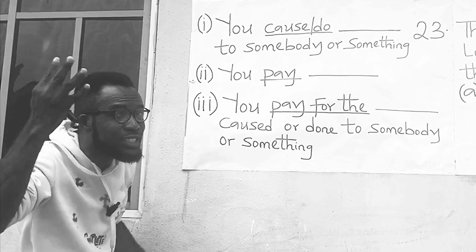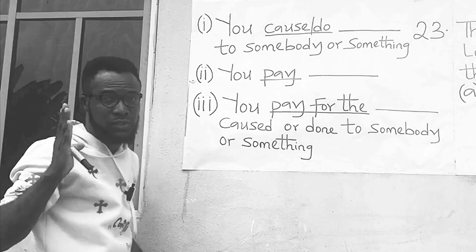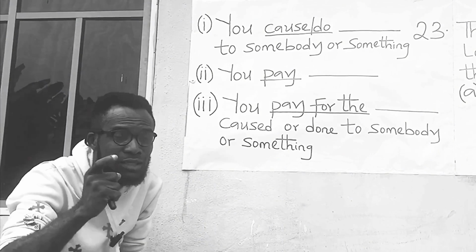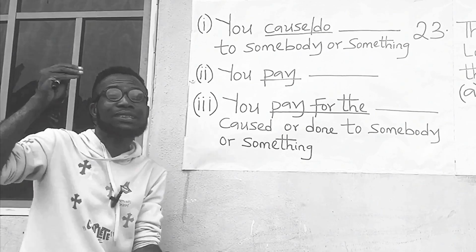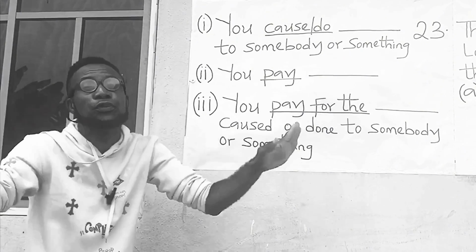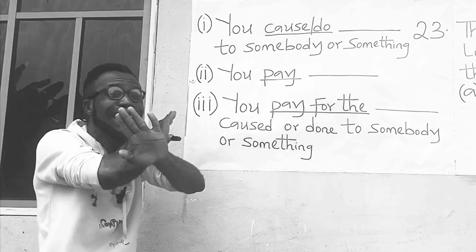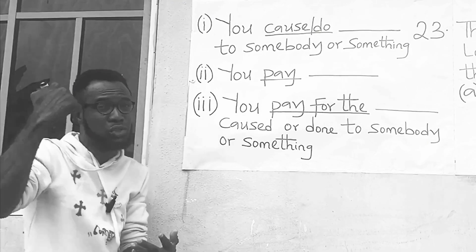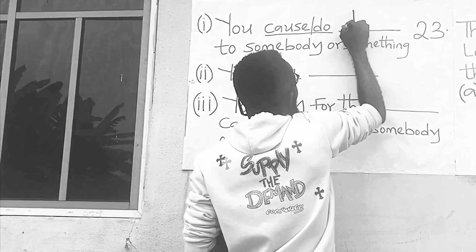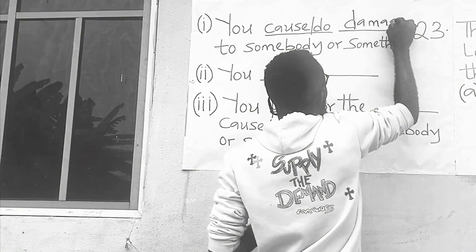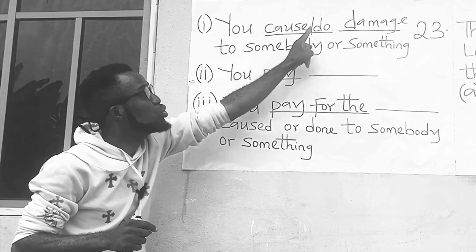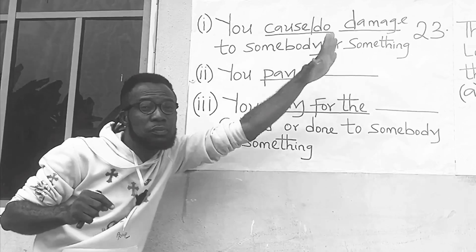Anytime an English question under damage and damages follows the construction cause or do dash in any form, either to somebody or something, the answer to the question is always damage. In other words, you cause or do damage to somebody or something.